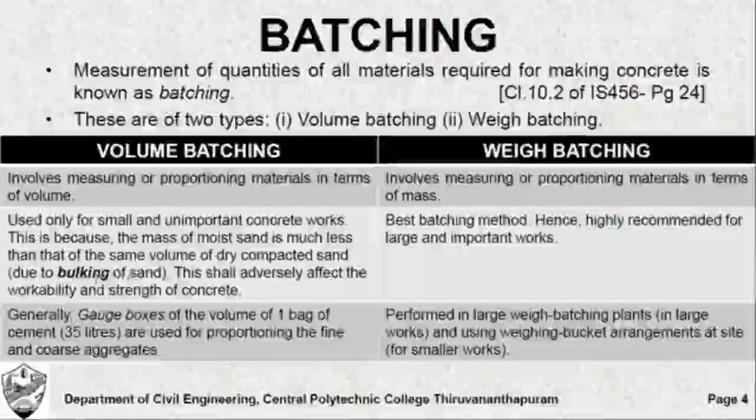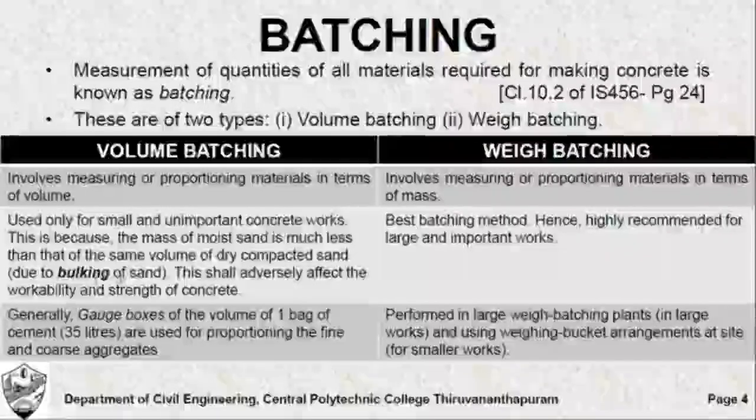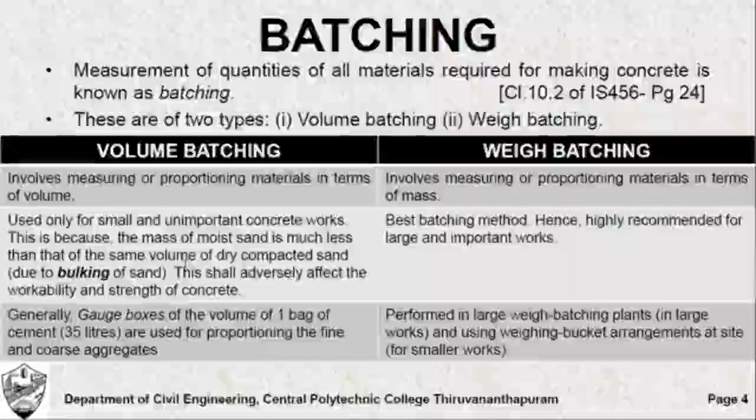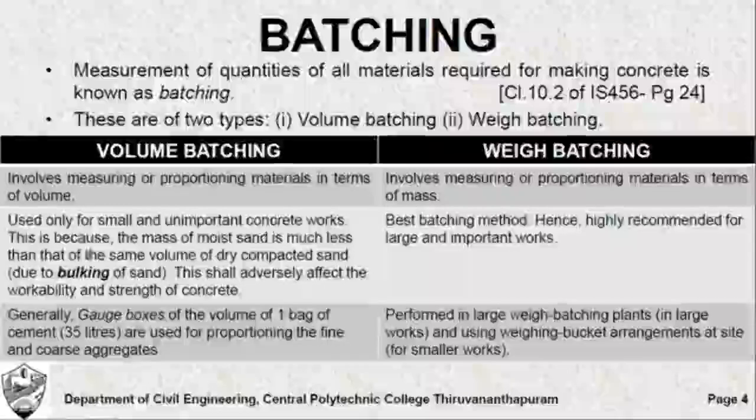This is known as bulking of sand, and this shall result in overestimation of the sand volume. Sand may not be actually present, but we feel that more quantity of sand is present. So this can actually deceive the engineer, and hence volume batching is generally not preferred.